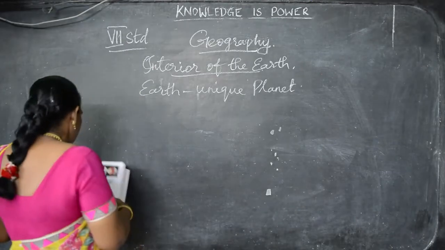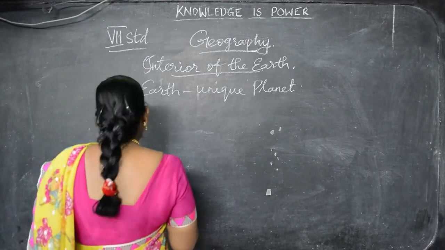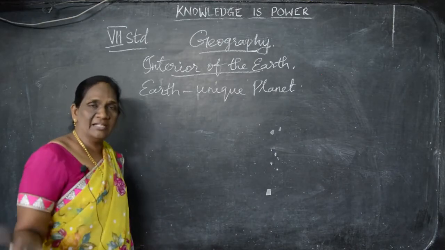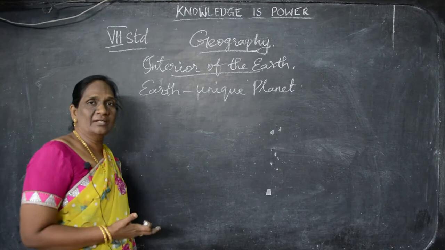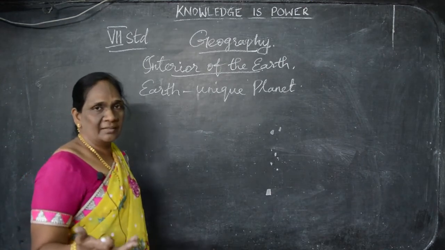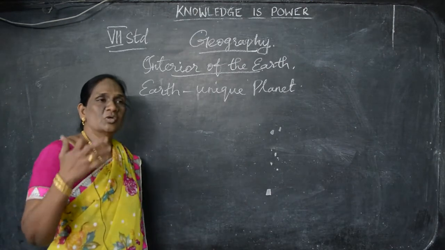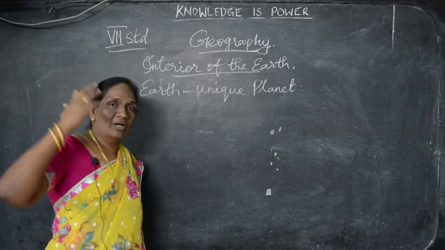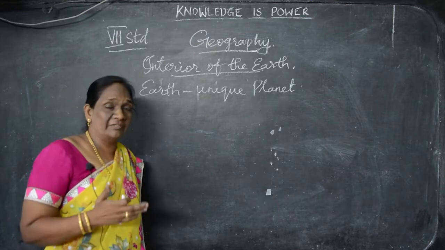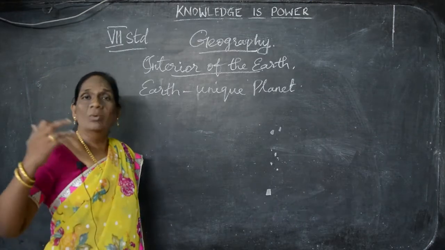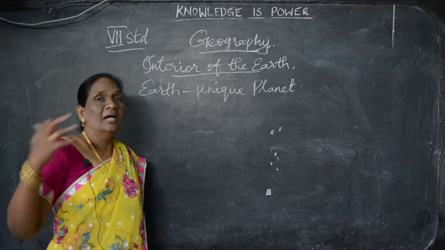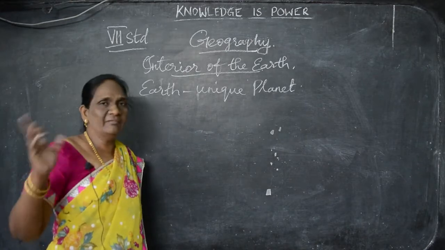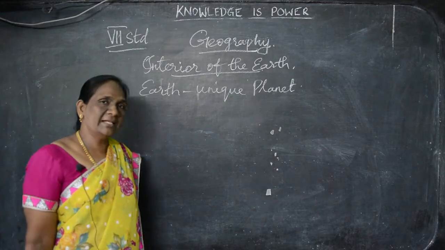Here this earth planet consists of many valleys, lofty mountains, many plains, many plateaus. Okay. So in the next classes, we will see elaborately what are the mountains, the lofty mountains, what are the plateaus, what are the plains we have in the earth and what are the river valleys we have. Understand, the oceans, everything we can see elaborately in the next classes.